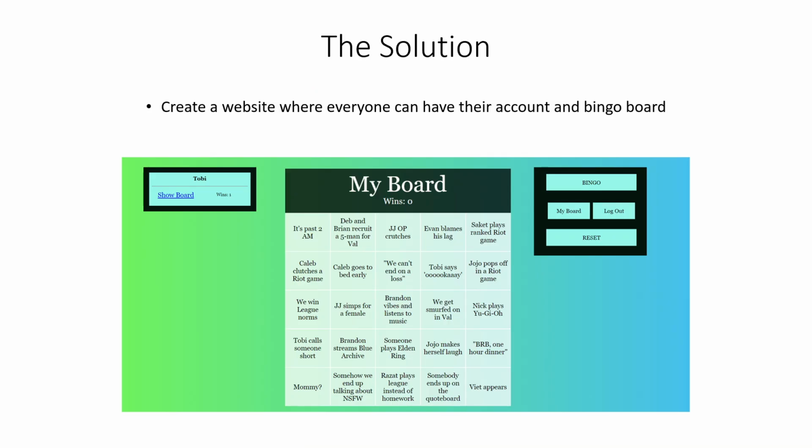And we can see it here. The basis of it is each of the tiles on the board is a button, and you can cross it off by pressing the button. And when you get 5, you can hit bingo here, and it will increment your wins by 1. And here is the leaderboard, and we have one of my friends, Toby, who has used this and has won one while we were testing.